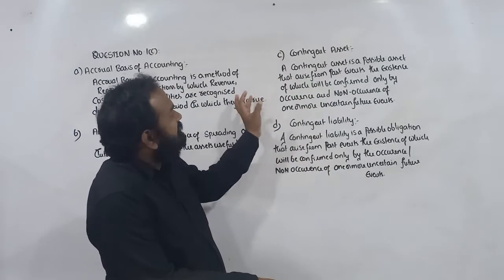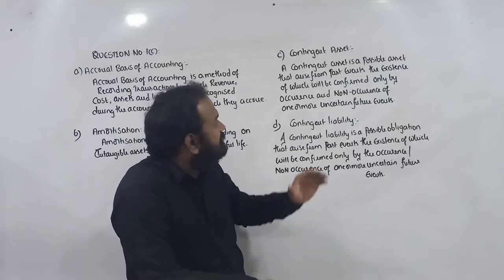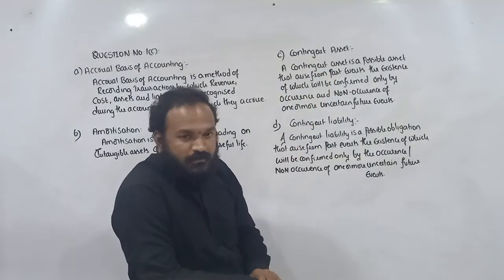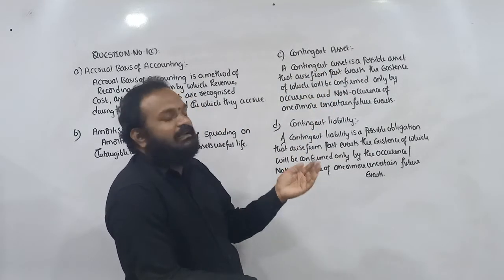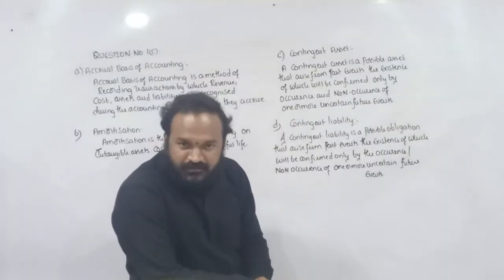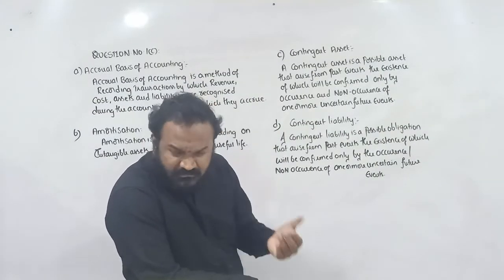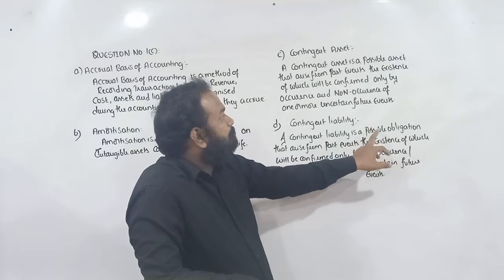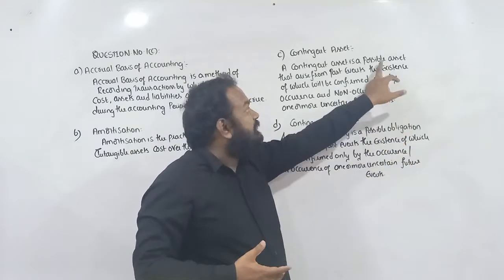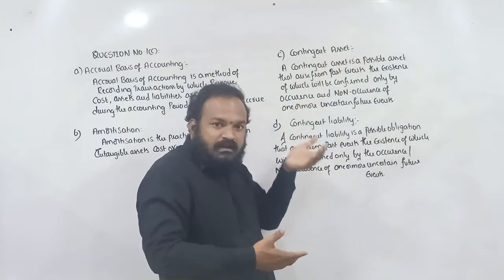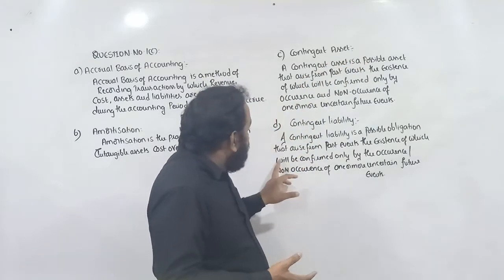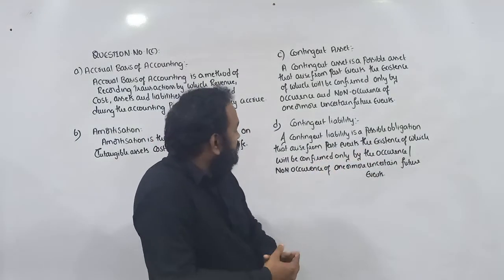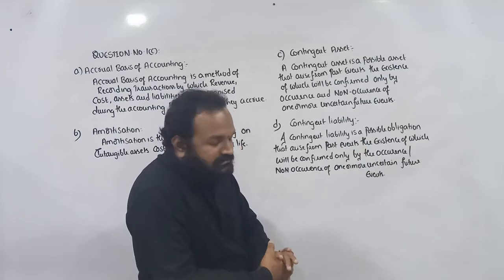So contingent asset. A contingent asset is a possible asset that arises from past events, the existence of which will be confirmed only by occurrence or non-occurrence of one or more uncertain future events. The same with some difference we discussed for contingent liability. It is a possible obligation we have to pay. Here we have to receive. So here possible receipt, there possible payment, that arises from past events, the existence of which will be confirmed only by the occurrence or non-occurrence of one or more uncertain future events.